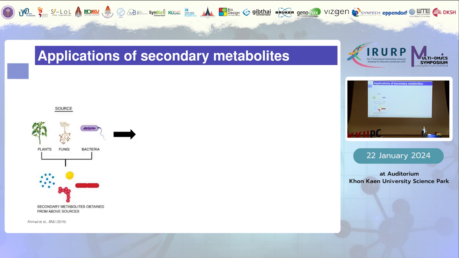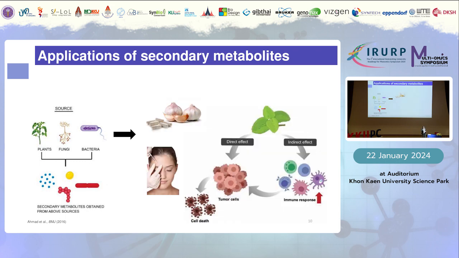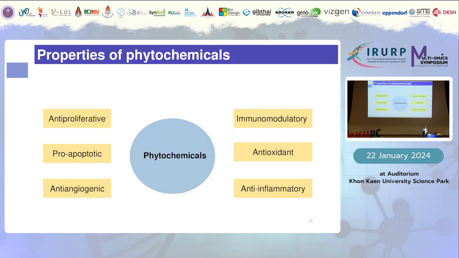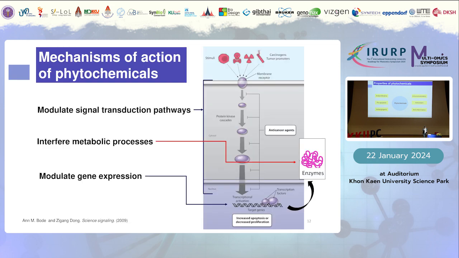And there are so many applications of the secondary metabolites that we can do. And these metabolites, again, can come from different sources in nature, for example, plants, fungi, bacteria, and so on and so forth. They can be used as medicinal herbs, pills, some injections like Botox, and they also have some effects against cancers as well. And this slide shows the properties of the phytochemicals, including anti-proliferative, pro-apoptotic, anti-angiogenic, immunomodulatory, antioxidant, and anti-inflammatory properties.